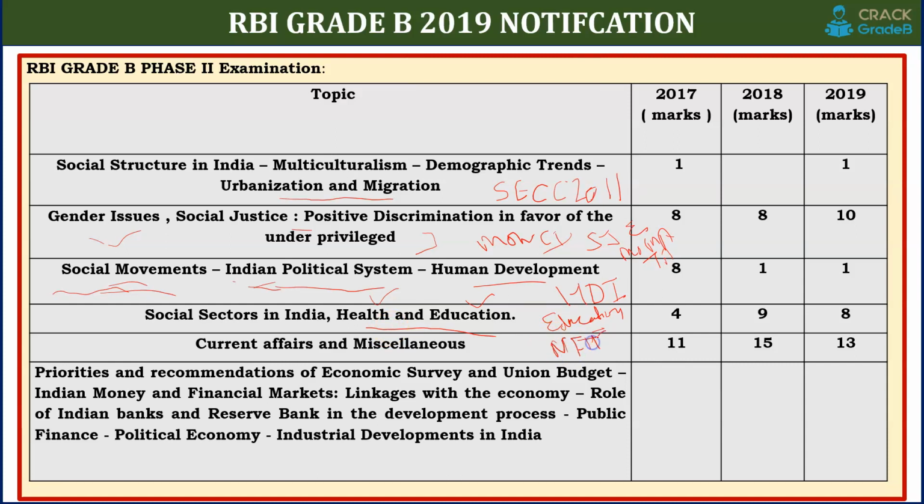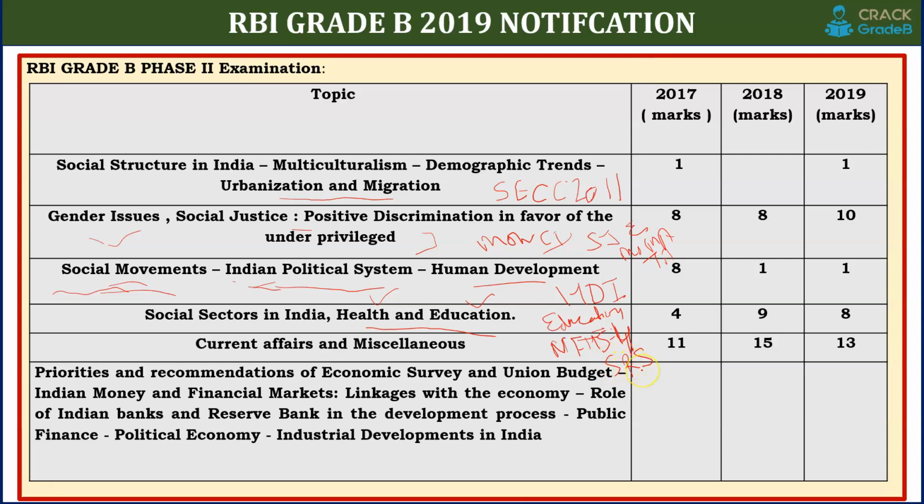NFHS 4 data, the National Family Health Survey 4. NFHS 5 data is not that important, as data is released for every state, but a compiled report has not been released, meaning India-level data is not yet released, so you will not be able to remember all the data. So I will not recommend reading NFHS 5. NFHS 4 is very important, and recently the SRS bulletin is very important for health.